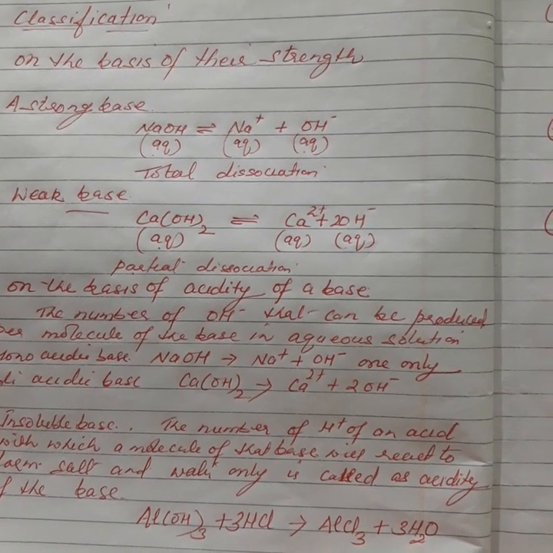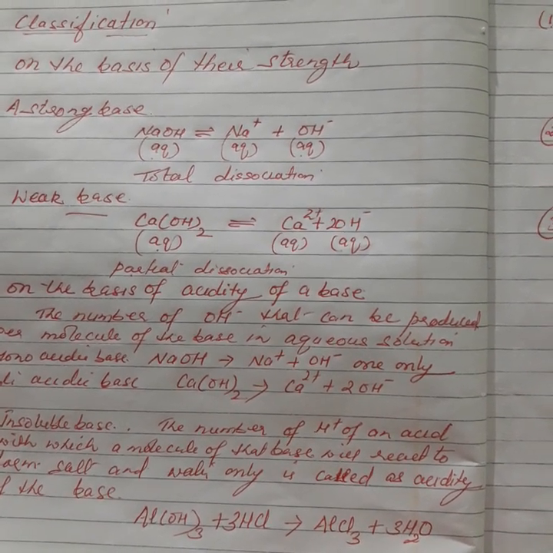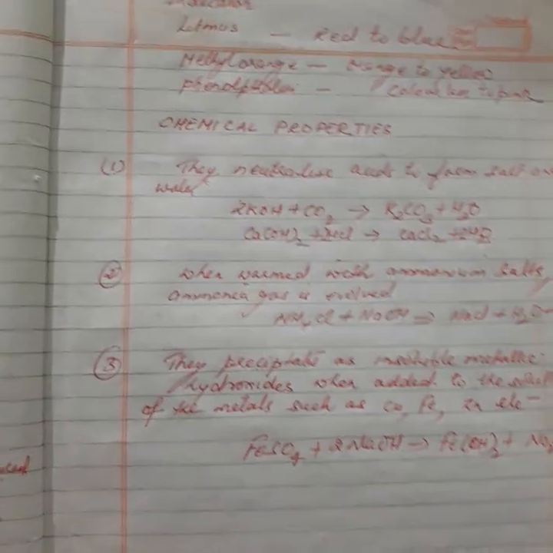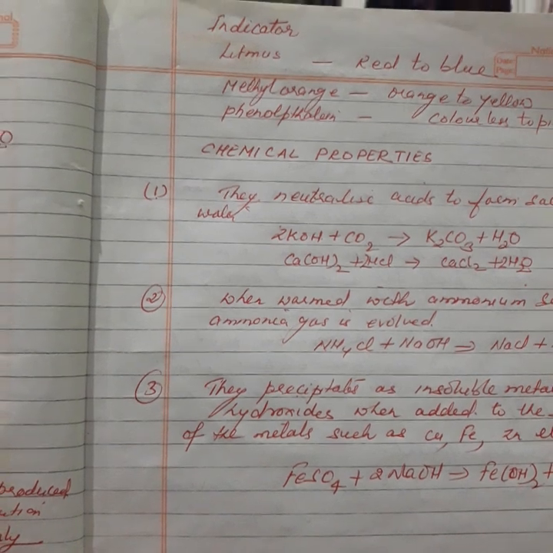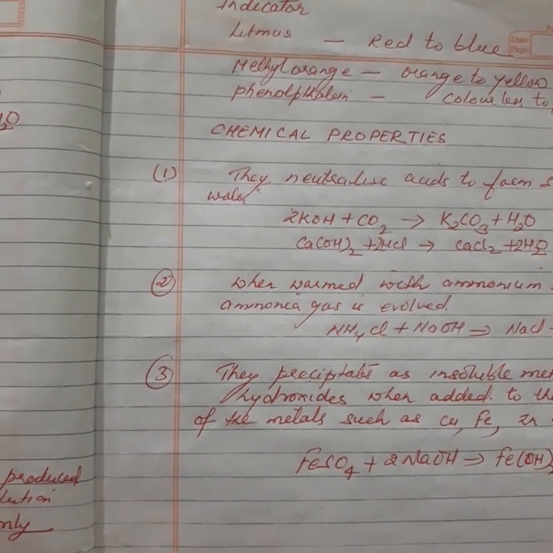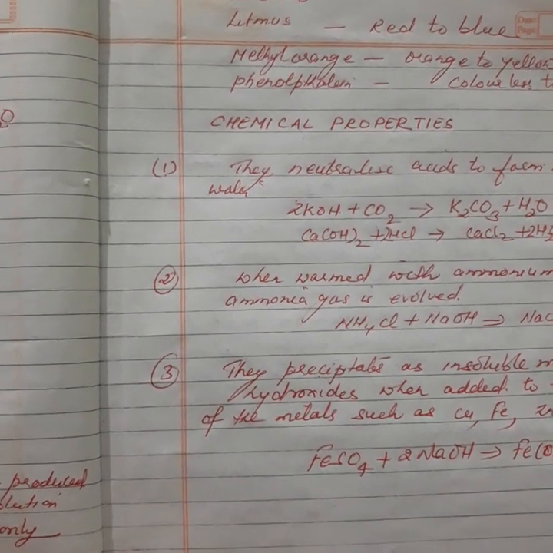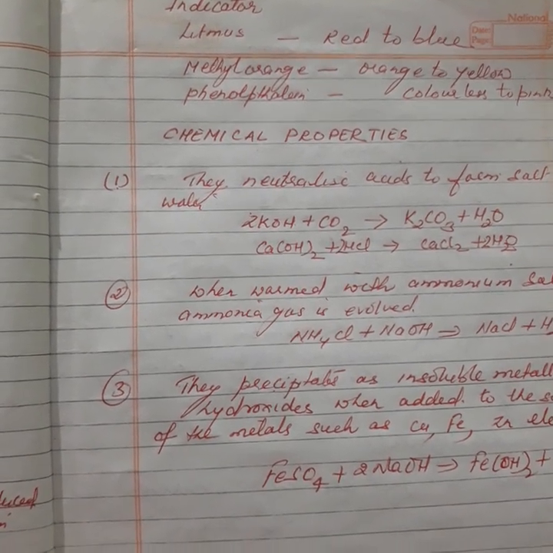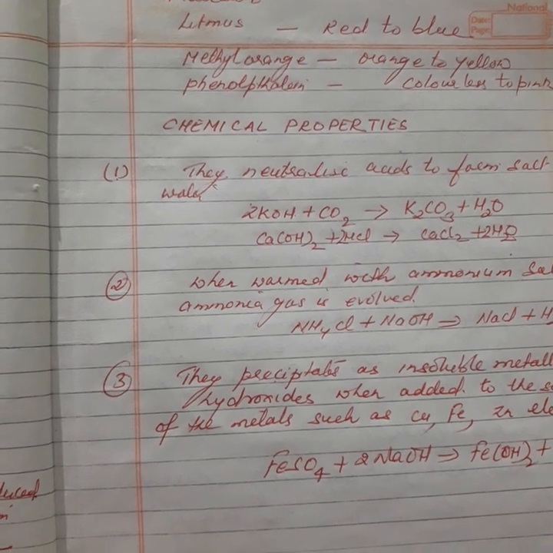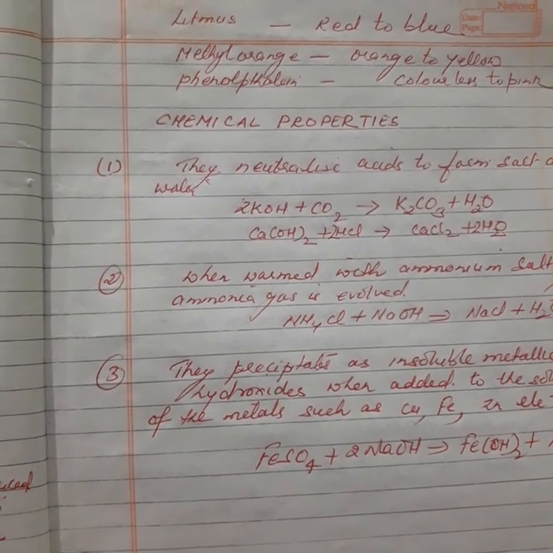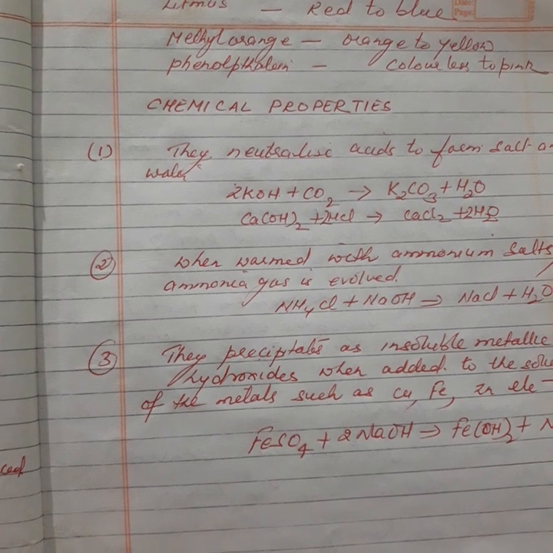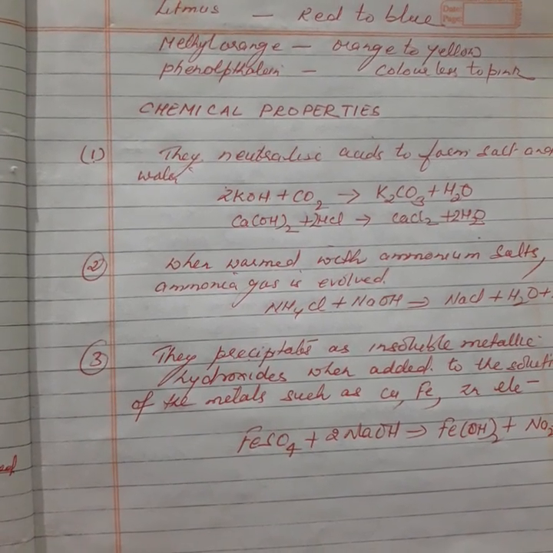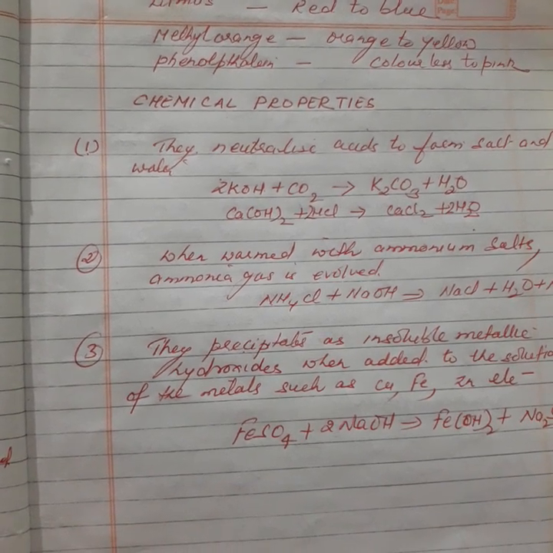Then how to identify bases? By using certain indicators we can find out bases. Among indicators, the first one is the common indicator, litmus solution. Red litmus solution turns to blue in the presence of a base. Then methyl orange: from orange it will change to yellow. Phenolphthalein is colorless, and it changes to pink in the presence of a base.